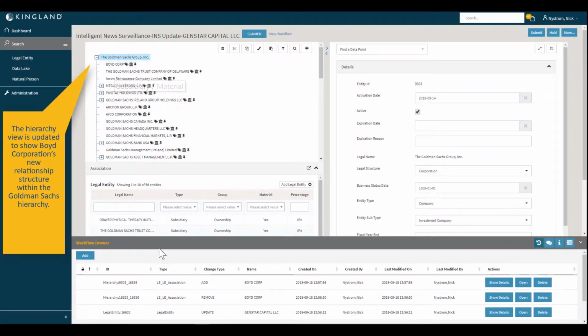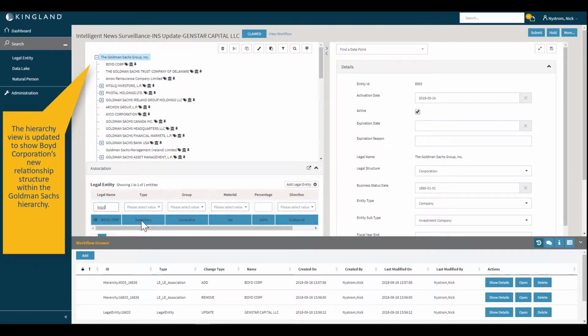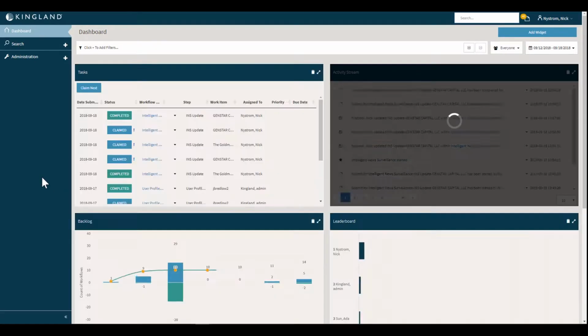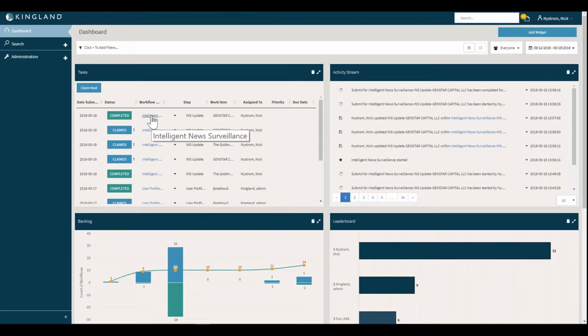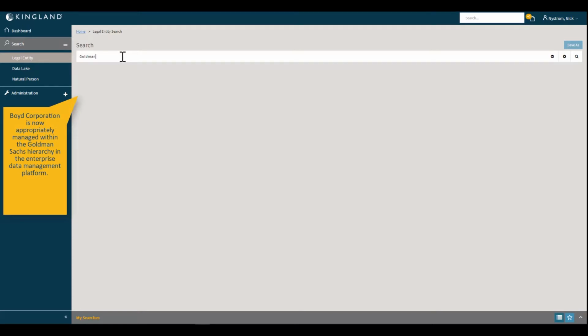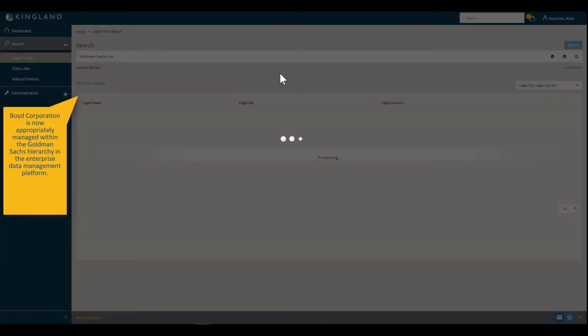Once that's completed, you can see the hierarchy view of Goldman Sachs has been updated to include Boyd Corporation, and our association section that lists all the associations of Goldman Sachs and its children also shows Boyd Corporation. Once this is completed, we can now go back in and verify that Goldman Sachs truly has acquired Boyd Corporation.